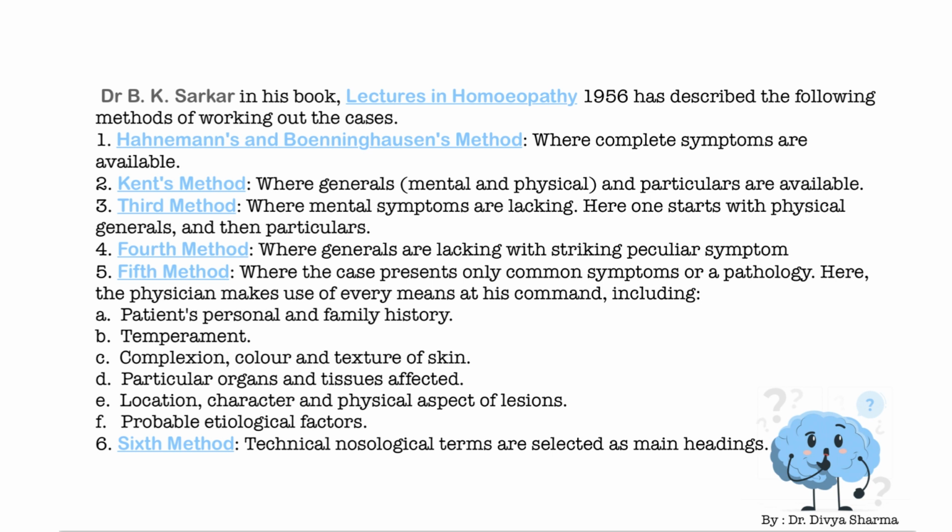Here, the physician makes use of every means at his command, including the patient's personal and family history, his temperament, his complexion, color and texture of skin, his particular organs and tissues affected, location and character and physical aspect of lesions, and probable etiological factors. The sixth method is where technical nosological terms are selected as the main headings.